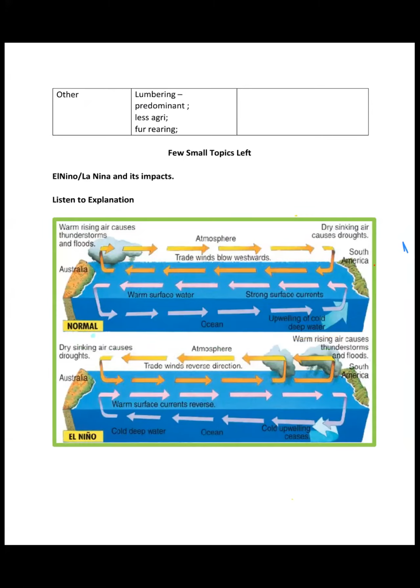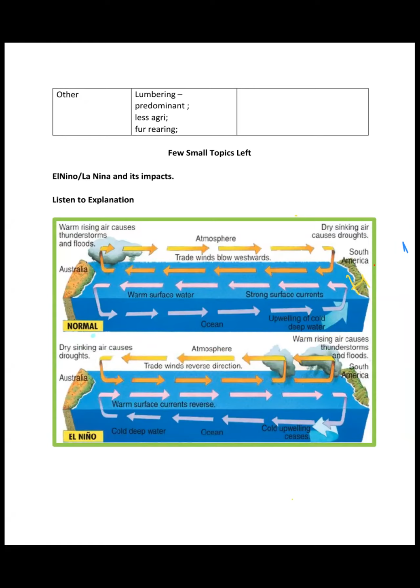One small topic which was left was La Nina and El Nino. I'll be discussing it briefly here. We discussed how the Peruvian current is a cold current and happens due to upwelling. Due to the cold current, high pressure is developed here. High pressure means there will be wind movements from this area, right?